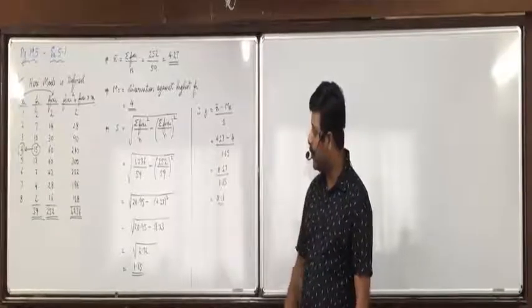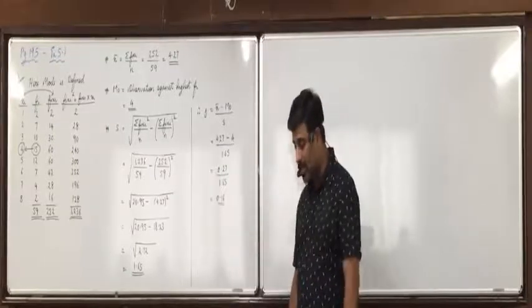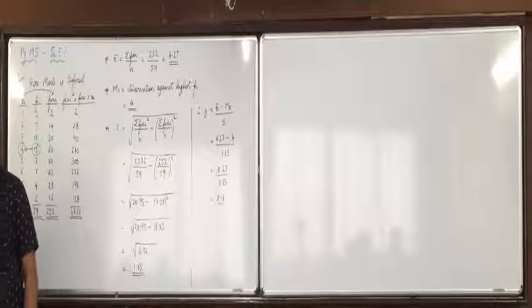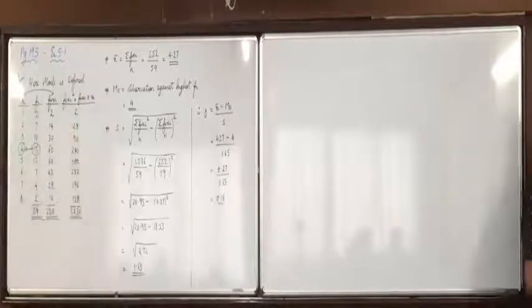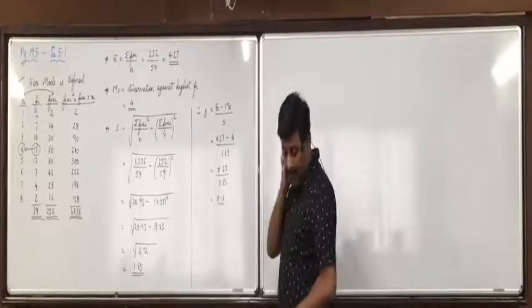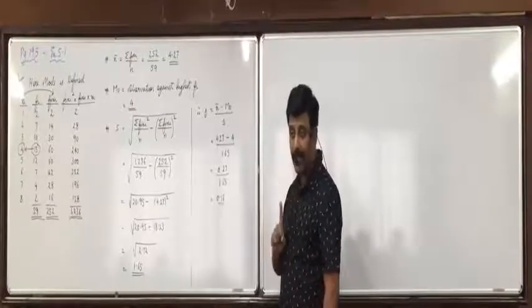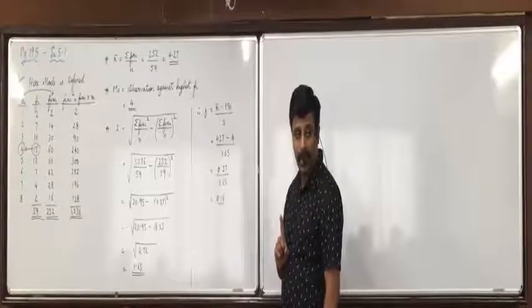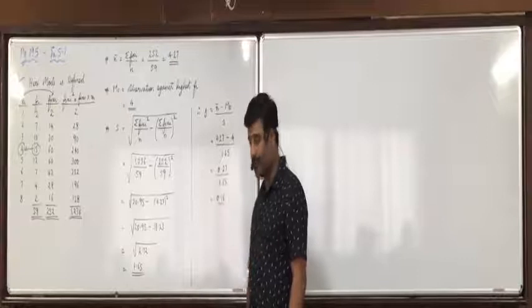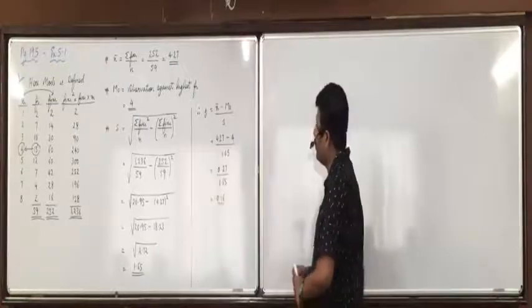So you'll mention: thus the skewness is positive, and the distribution is near to symmetry. When will you say it is near to symmetry? When the answer is very near to 0.